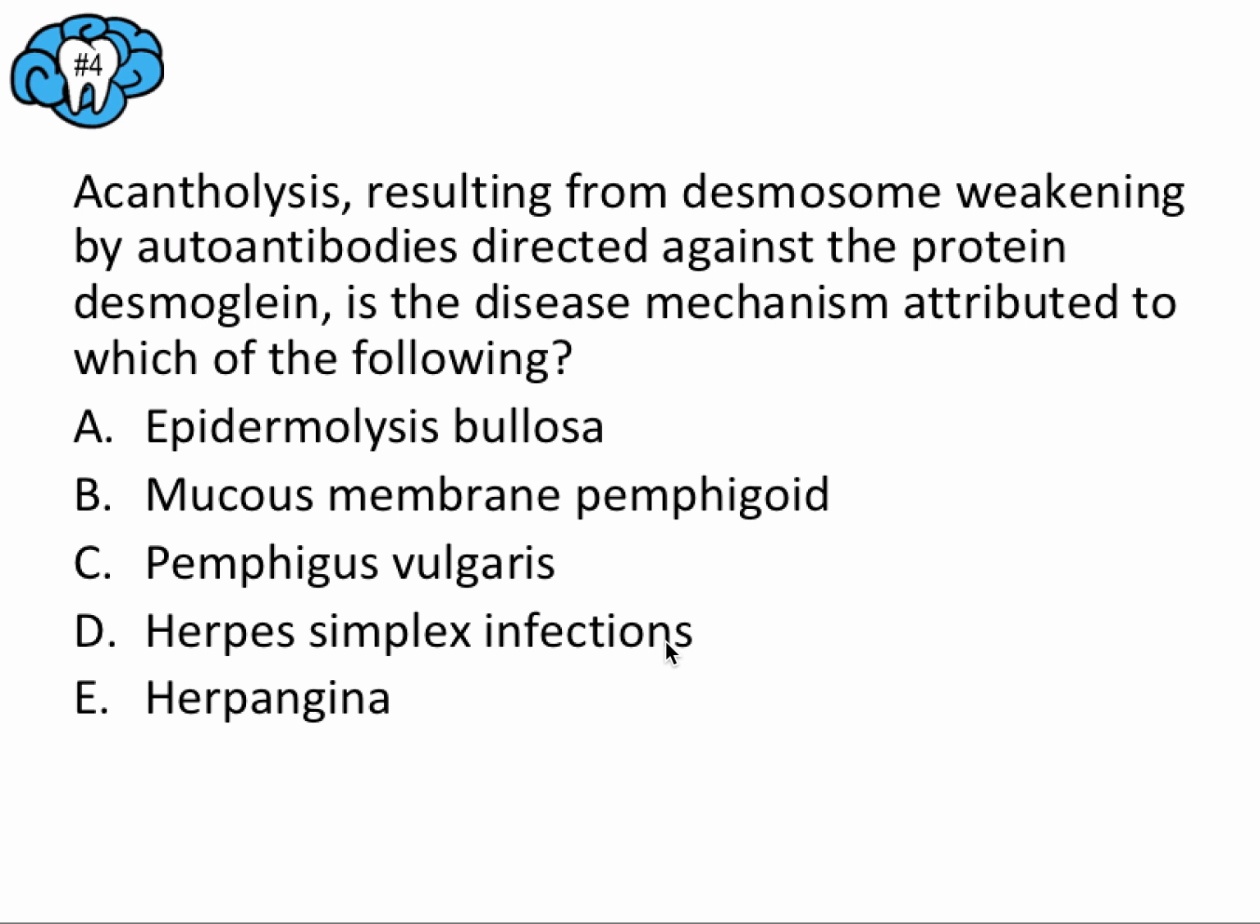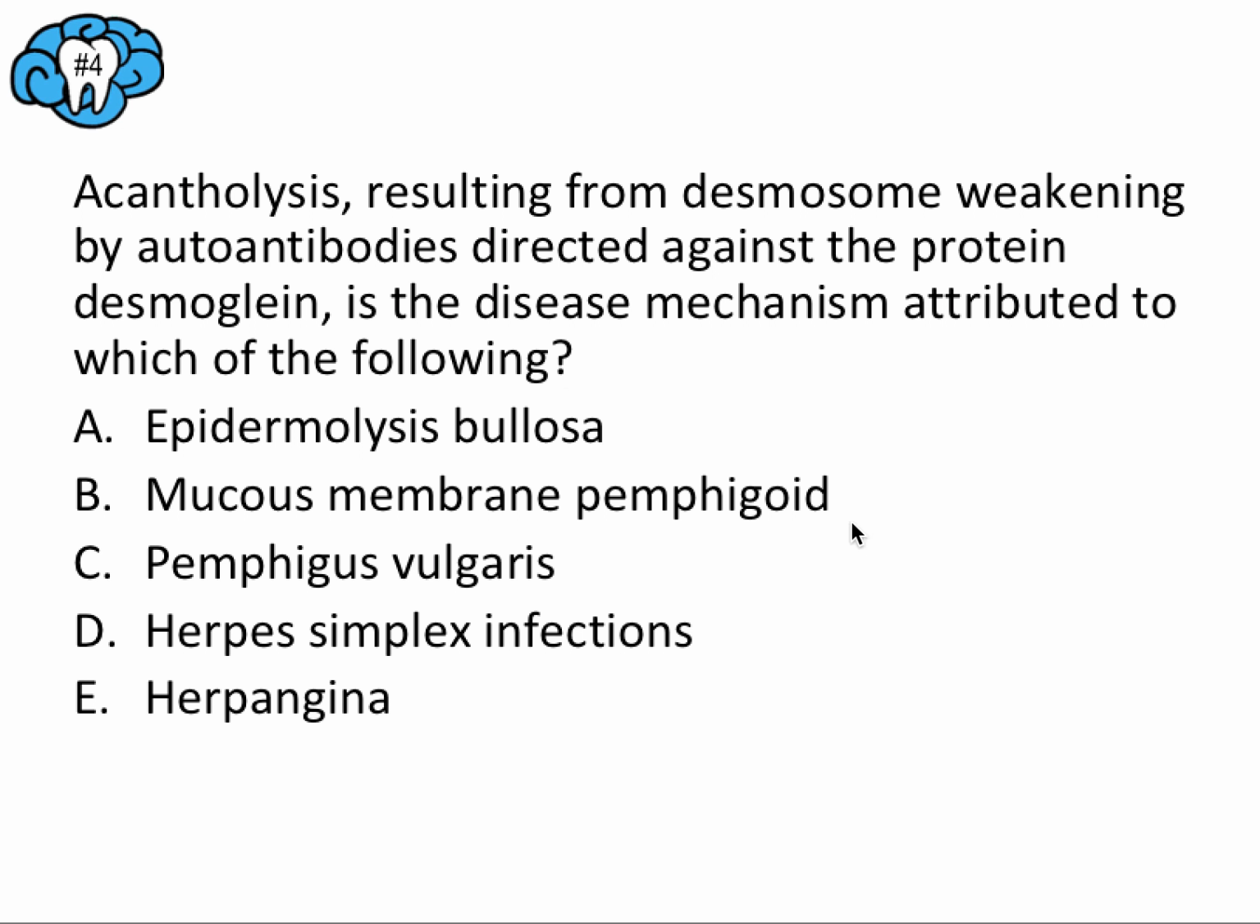Okay, next. Acantholysis, resulting from desmosome weakening by autoantibodies directed against the protein desmoglein, is the disease mechanism attributed to which of the following? A. Epidermolysis bullosa, B. Mucous membrane pemphigoid, C. Pemphigus vulgaris, D. Herpes simplex infections, or E. Herpangina. And go ahead and pause the video, and then we'll talk about this.